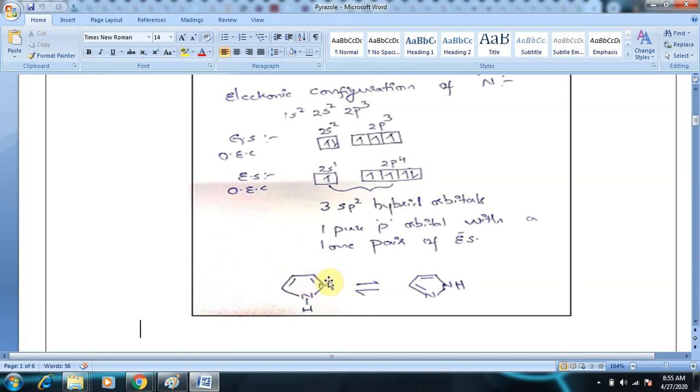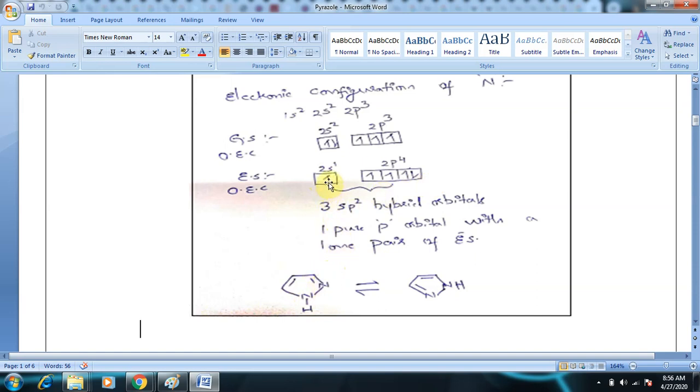which is not involved in resonance, and the untouched pure p orbital will contain a single electron. So here I have written the details about the first nitrogen, that is, this nitrogen which has a hydrogen atom linked to it. But coming to the fate of the second nitrogen, it also mixes in the same fashion. It also needs 3 sp2 hybrid orbitals.